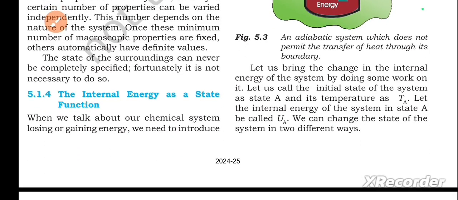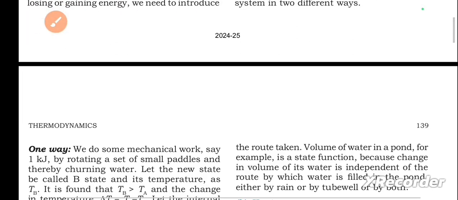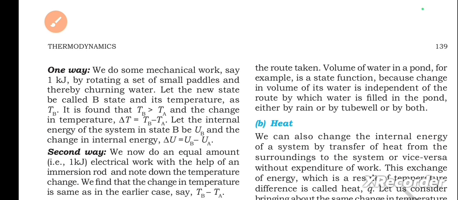Let us bring the change in the internal energy of the system by doing some work on it. Let us call the initial state of the system as state A and its temperature as TA. Let the internal energy of the system in state A be called UA. We can change the state of the system in two different ways. One way, we do some mechanical work, say 1 kilojoule, by rotating a set of small paddles and thereby churning water.